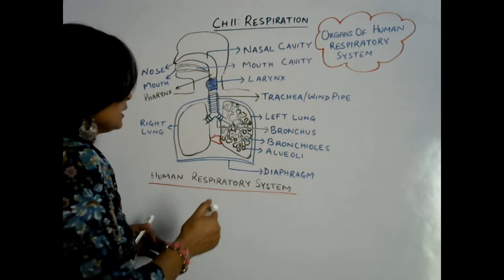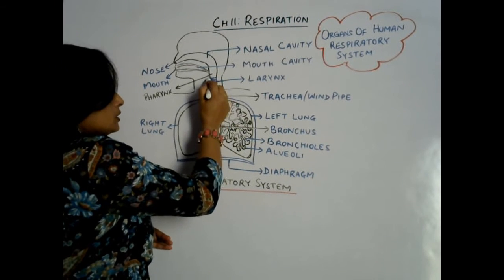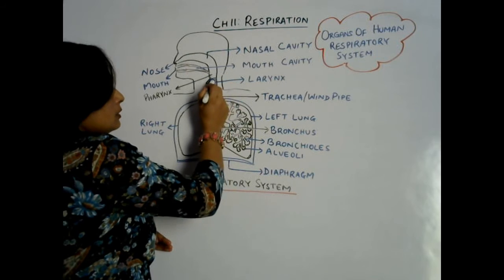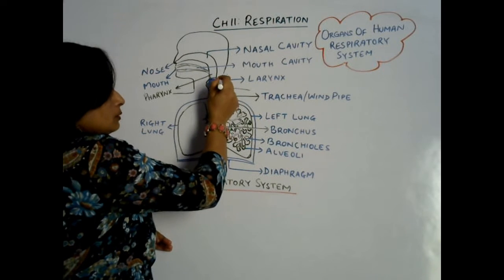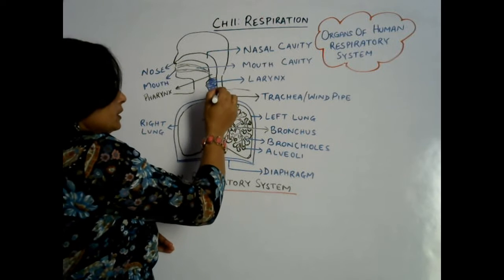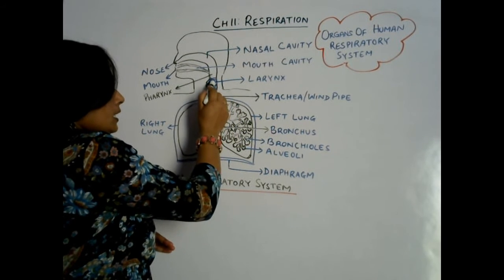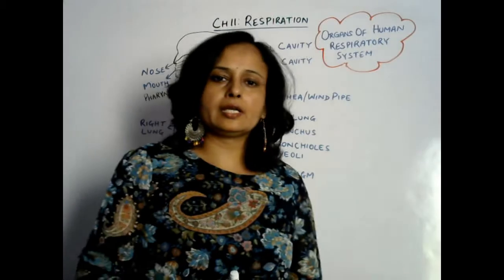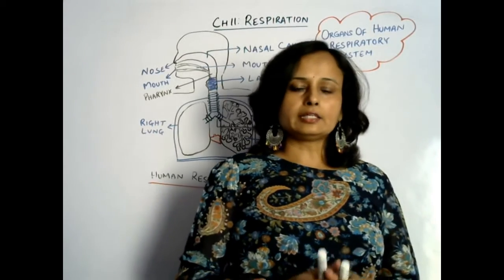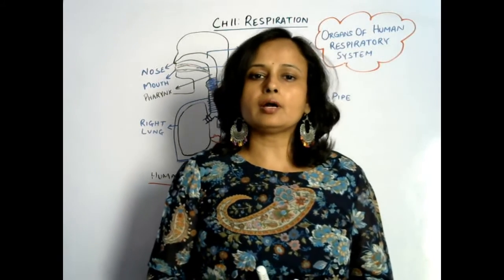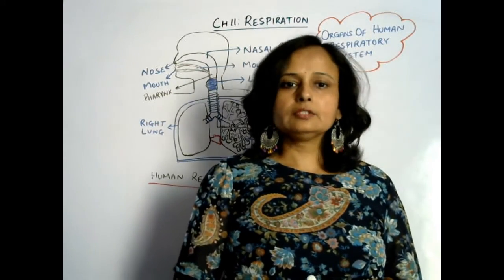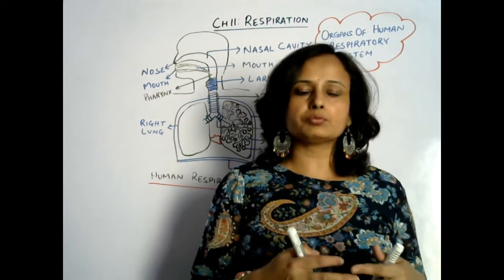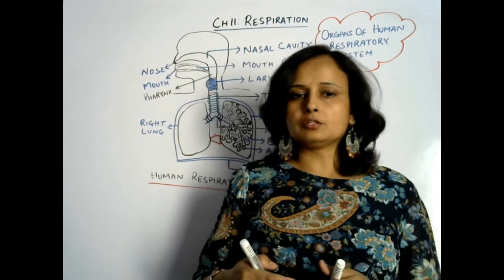Okay, then another part, that is the larynx, is here. The larynx is one more main part of the human respiratory system. In the larynx there is an opening that is called the glottis, and that glottis is covered by a flap that is called the epiglottis. So when we take air through our nose, that air moves towards the nasal cavity, then towards the larynx.